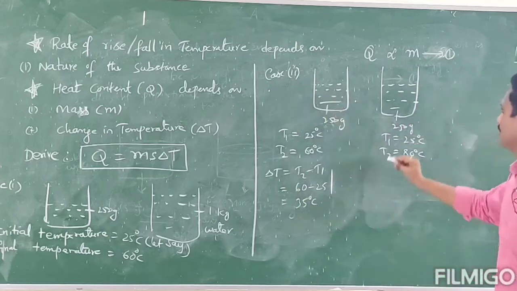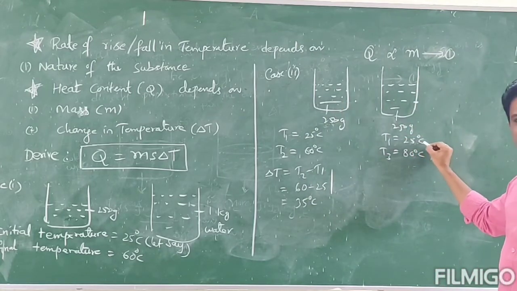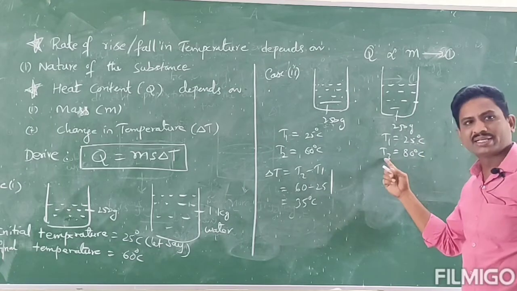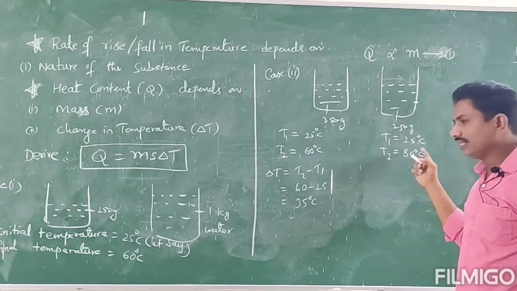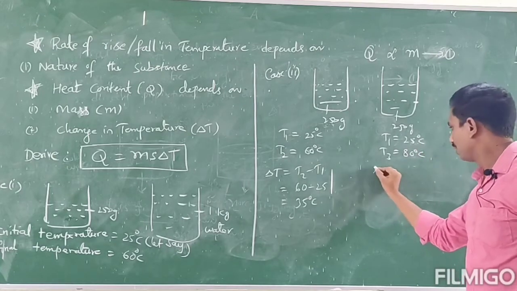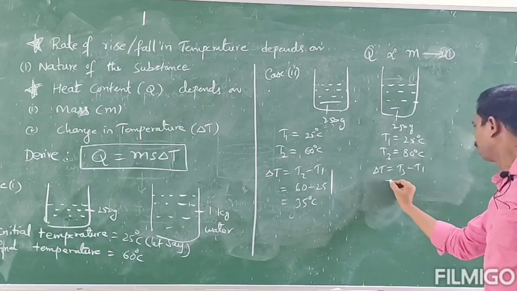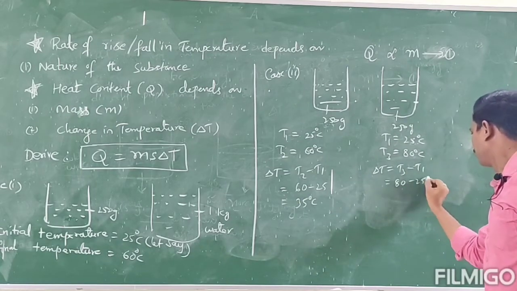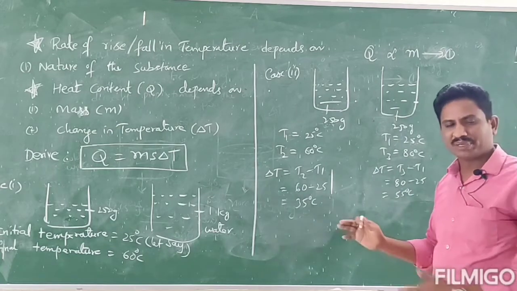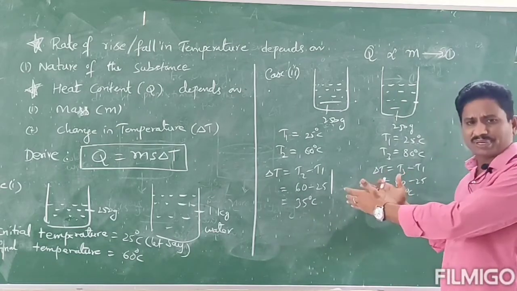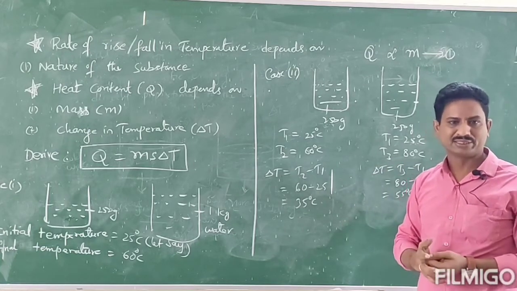Whereas for the second beaker, T1 is equal to 25 degrees centigrade and the final temperature should be 80 degrees centigrade. That means delta T in this case is T3 minus T1, that is 80 minus 25, equal to 55 degrees centigrade. To raise the temperature of both beakers, we have to supply heat energy.